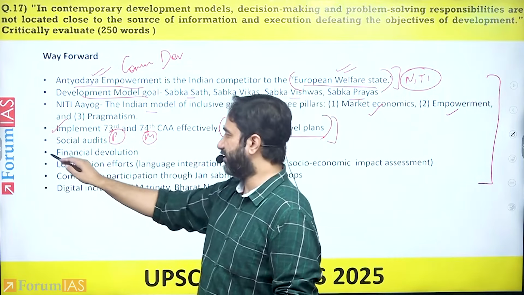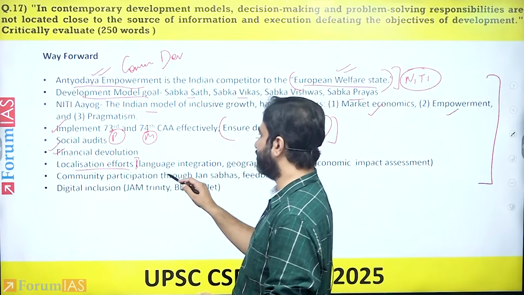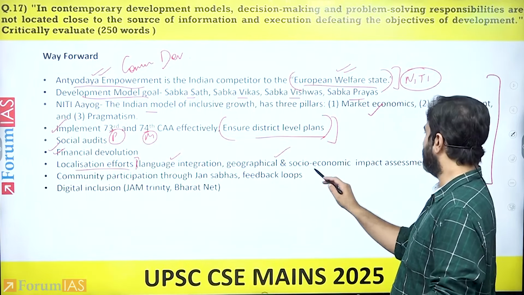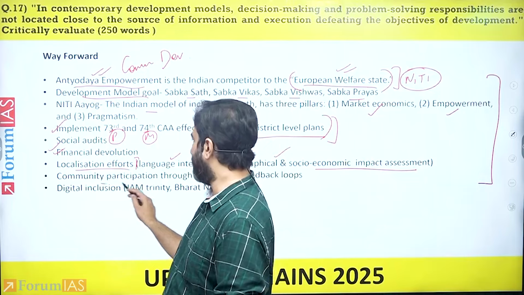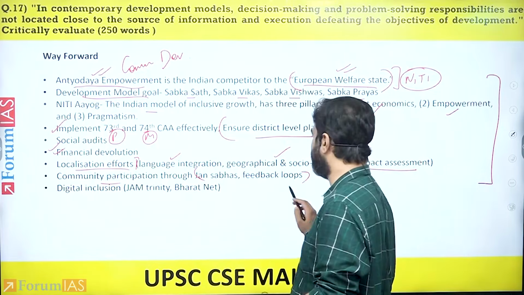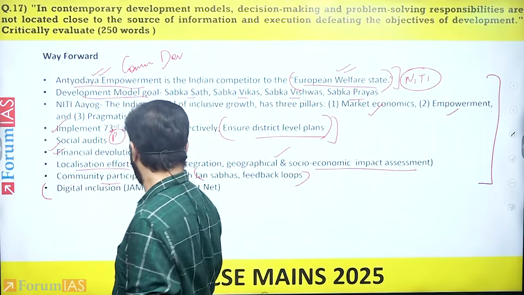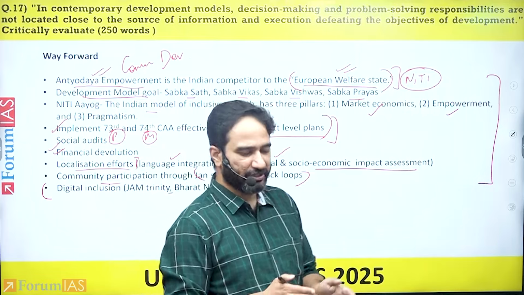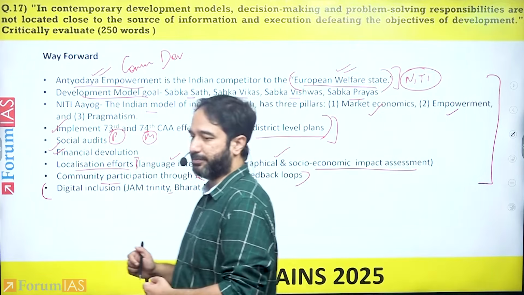There is a need for financial devolution, introducing and improving localization efforts such as mother language, GIS, and socioeconomic assessment. You can also undertake community participation. You can give examples of Jan Sabha and feedback loops. And lastly, undertaking digital inclusion through Jam Trinity and BharatNet and other aspects.